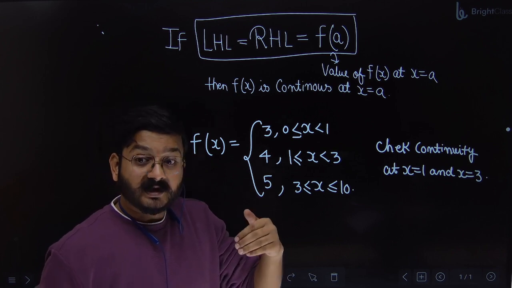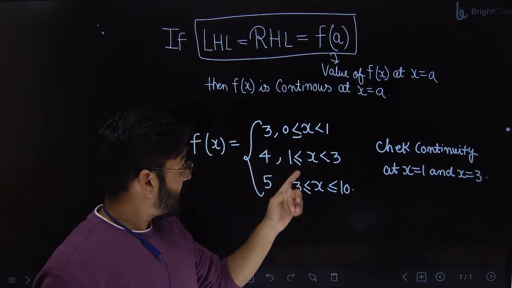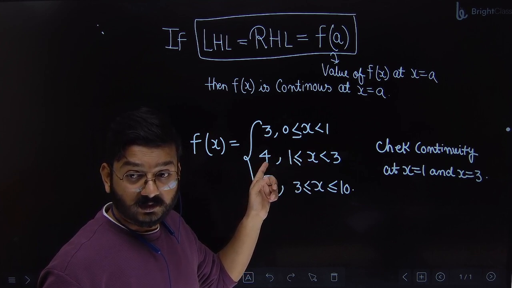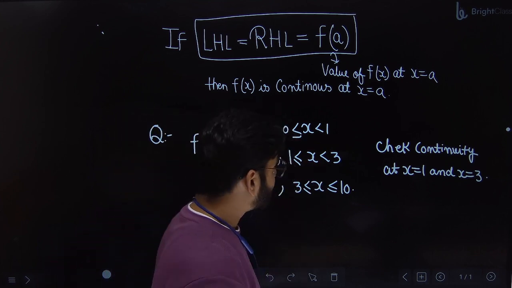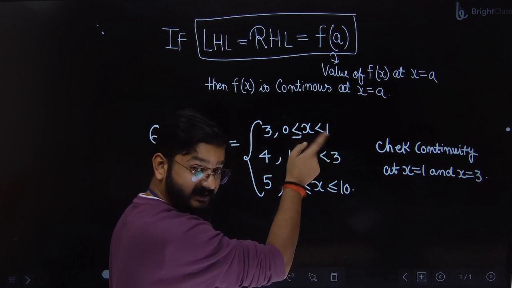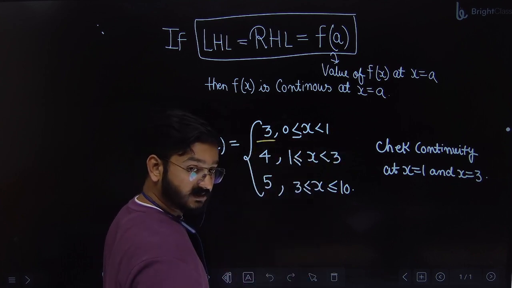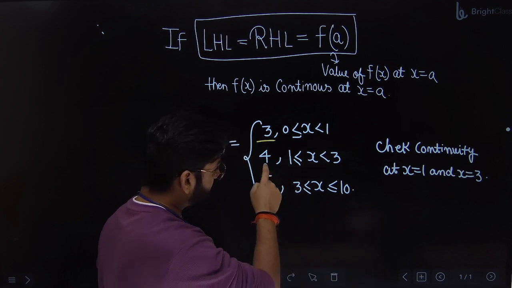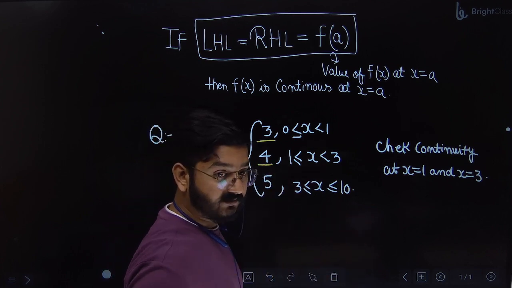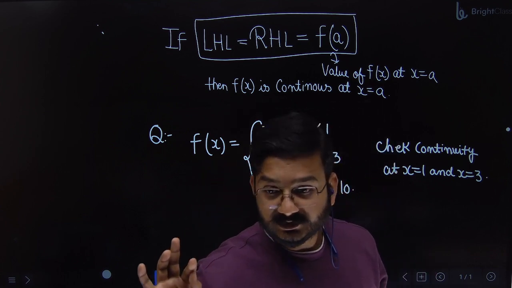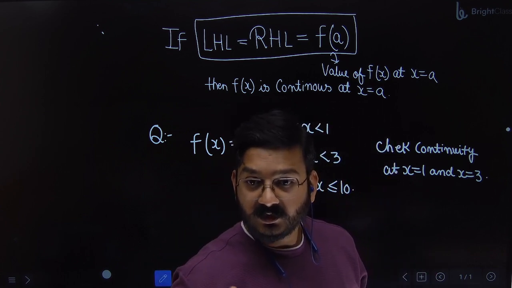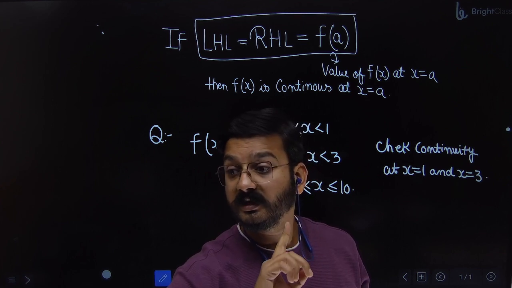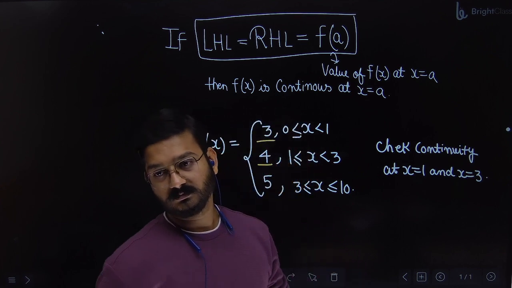Now, what will be the right hand limit for 1? X greater than 1. What is the value? 4. So at 1, left hand limit means less than 1. For x less than 1, what is the value of the function? 3. Right hand limit means for x greater than 1. What is the function? 4. So the left hand limit is 3, right hand limit is 4. Are they equal? No. It means limit doesn't exist. So function will be discontinuous.